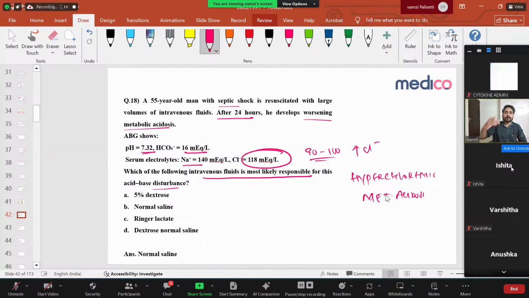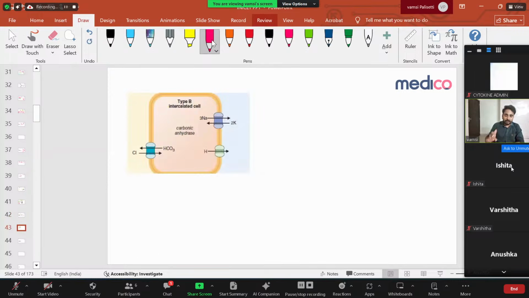So what this thing is, hyperchloremic metabolic acidosis. If you give any patient more sodium chloride, more chloride is there, and this chloride is causing metabolic acidosis, and that is called hyperchloremic metabolic acidosis. Now, how is this sodium chloride causing metabolic acidosis? Let us see in this image.